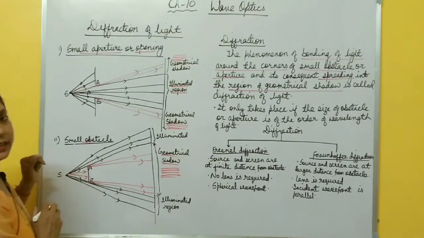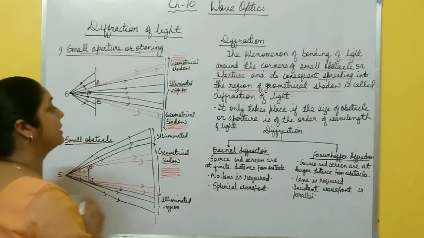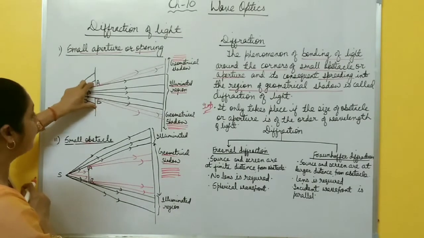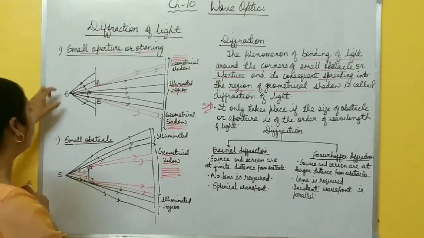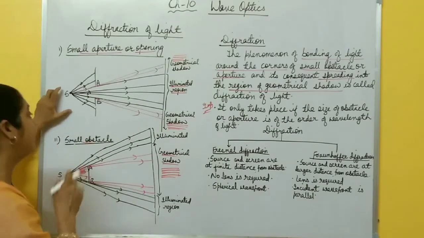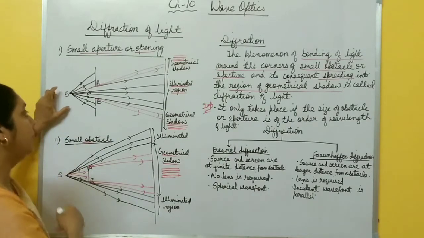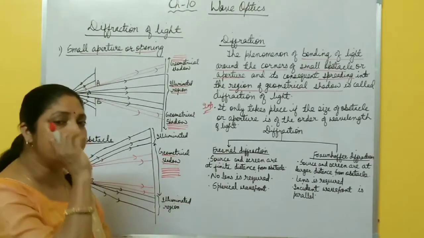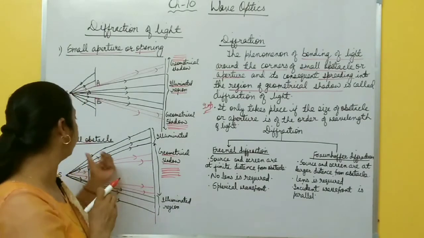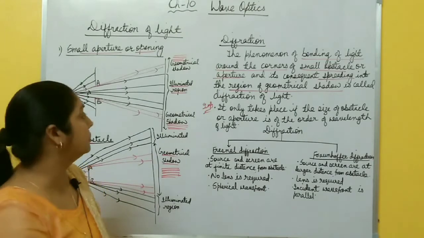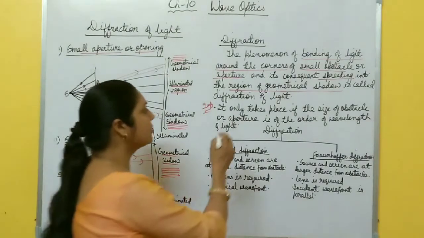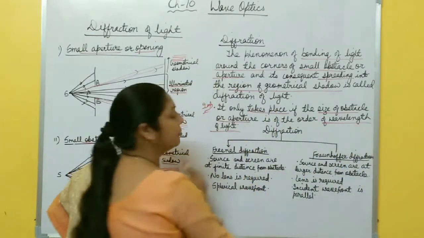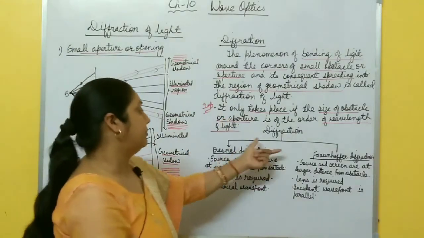And it only takes place under an important condition. It does not take place always. For diffraction to take place, the size of this aperture or obstacle must be of the order of the wavelength of light used. It is comparable to the wavelength of light used, then only this diffraction phenomenon takes place. And you know, the wavelength of light is very small, so we need a very small hole or aperture or obstacle to observe the diffraction pattern. So it only takes place if the size of the obstacle or aperture is of the order of the wavelength of light used, right?